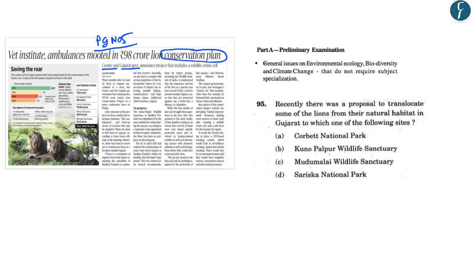Now, this forms an important part of the preliminary examination syllabus under the topic biodiversity. And if you go through the prelims examination paper of 2017, there was a question related to a proposal to translocate lions from their natural habitat in Gujarat too. So in this article, we will try to understand what are the key details of this conservation plan. And secondly, we will try to understand the issue of translocation of lions from Gujarat.